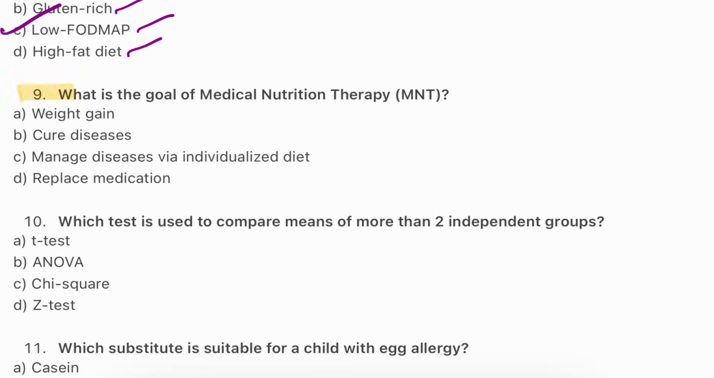Question number 9. What is the goal of medical nutrition therapy, MNT? Weight gain, cure diseases, manage diseases via individualized diet, or replace medications. The answer will be C. Manage diseases via individualized diet, customizing the diet to manage conditions like diabetes. It complements but can't replace medications. So the correct answer will be C. The focus is on control, not cure or weight gain alone.